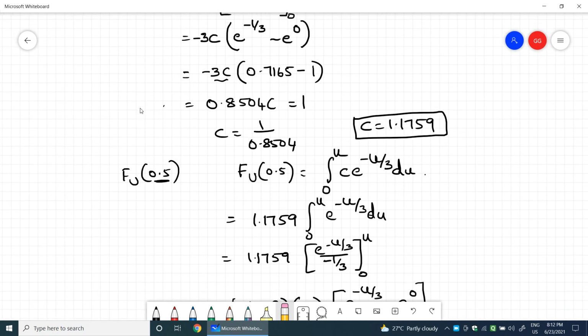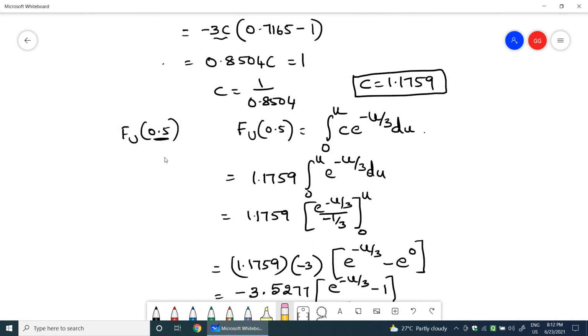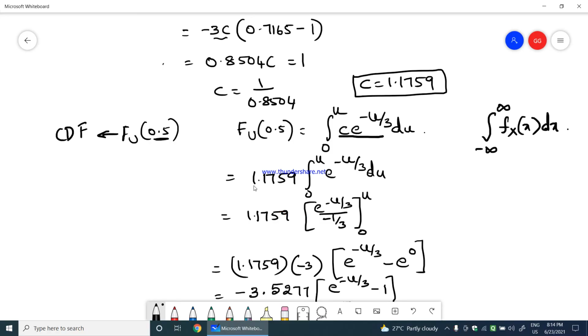Now I'll find what F_U of 0.5 is. This is nothing but a CDF which we are going to calculate. I know the formula, which is given by the integration of f_X(x) dx, and we know that f_X(x) is c into e power minus u by 3, with c equal to 1.1759.